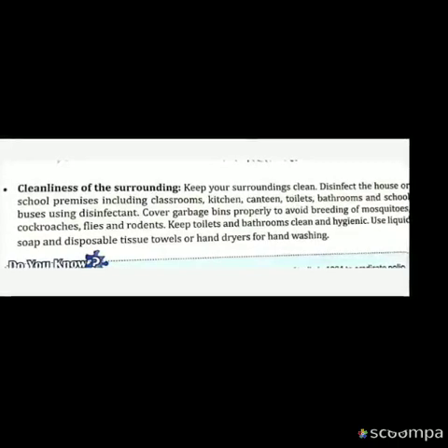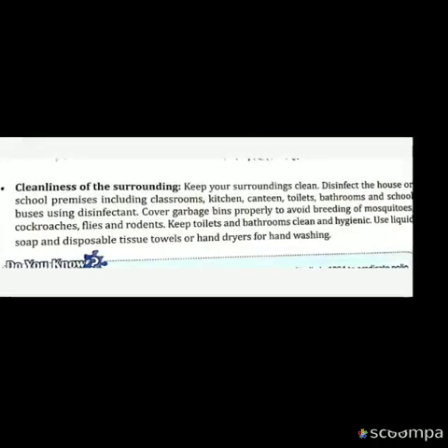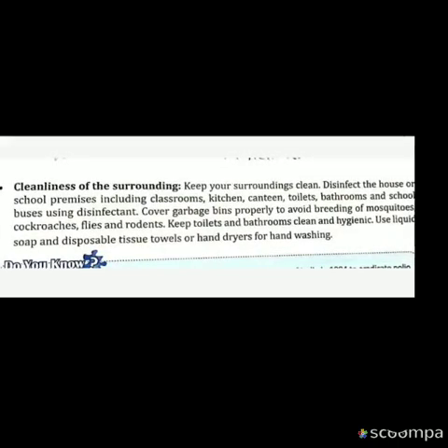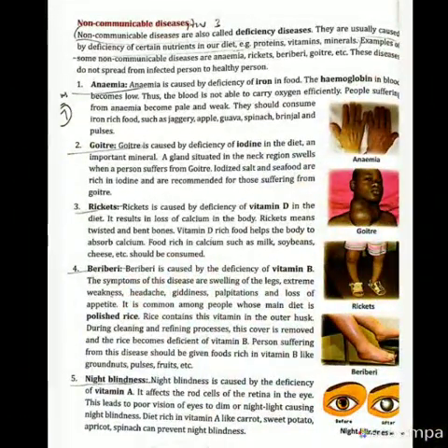So students, these are some easy and simple rules by following which we can protect ourselves from communicable diseases. I hope you all will take care of these things.